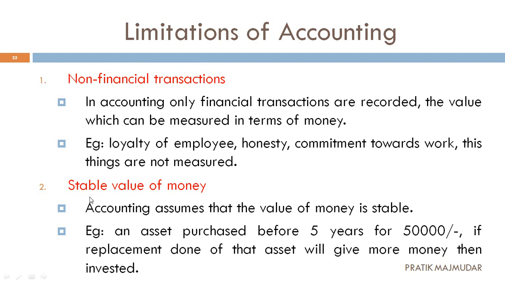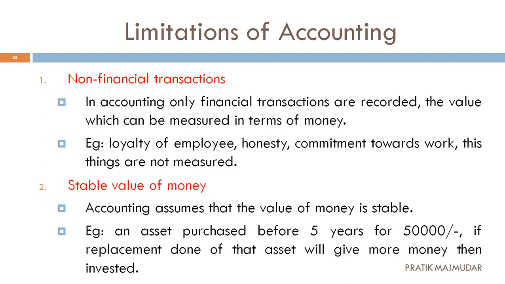Same way, let's go to the second one, stable value of money. This is again an issue. Let's assume that we purchased a property 5 years before for 50,000. After the end of 5 years, if we are going to sell that property, what amount are we going to get? We are going to get more than this. Let's take an example of land.